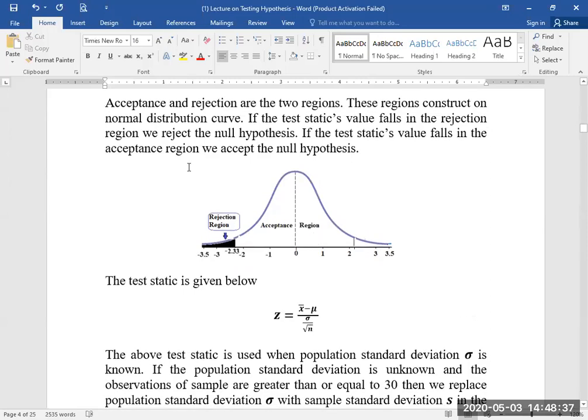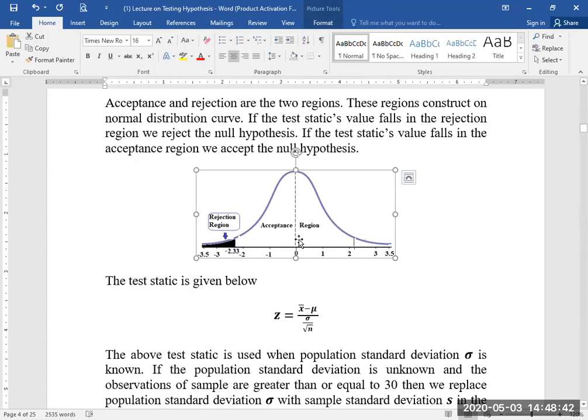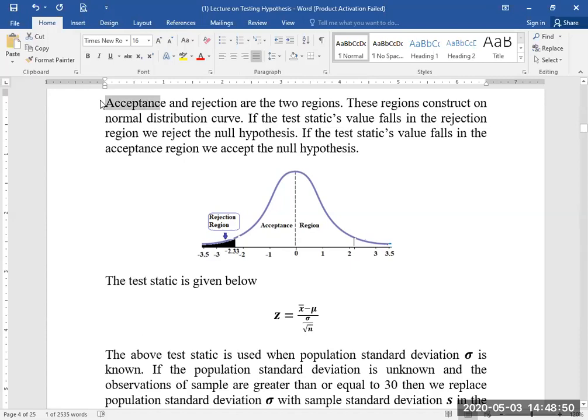In testing hypothesis, we have two types of regions. One is the rejection region and the other is the acceptance region. Acceptance and rejection are the two regions. These regions are constructed on the normal distribution curve. Students, this is the normal distribution curve.